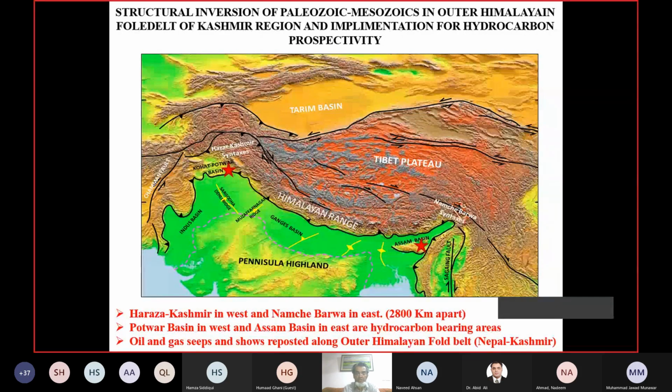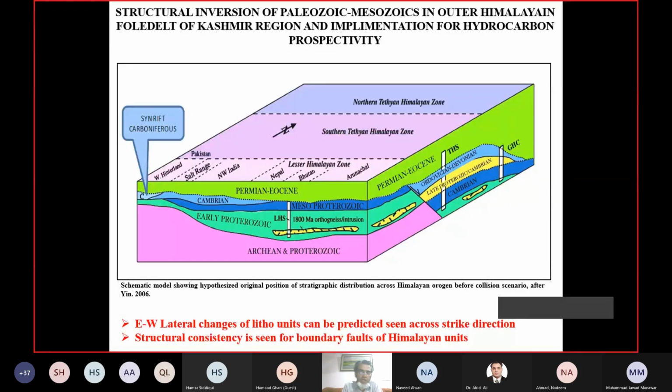Through the strip of 2,800 kilometers, we don't know, but we do see some gas seeps in the frontal part of the Himalayan foreland basin. This area, I would say, should be the Himalayan foreland part, and that would be extending into the Kashmir basin. I'll be talking more about it. So there is another slide. This is another very quick overlook of what's happening in the east-west direction.